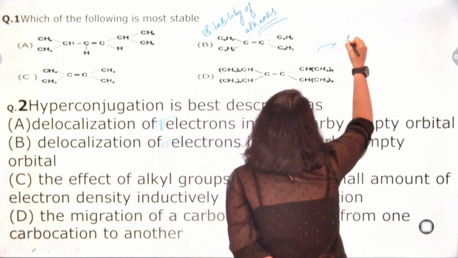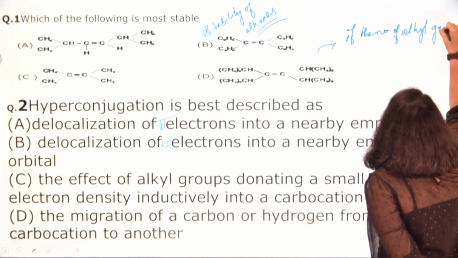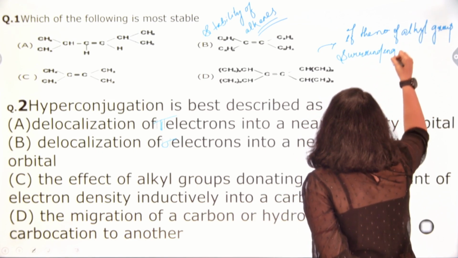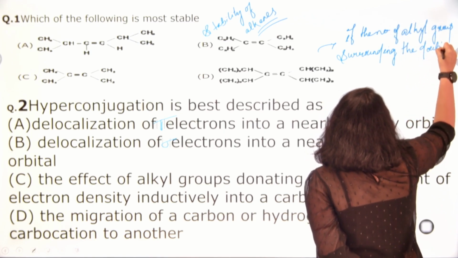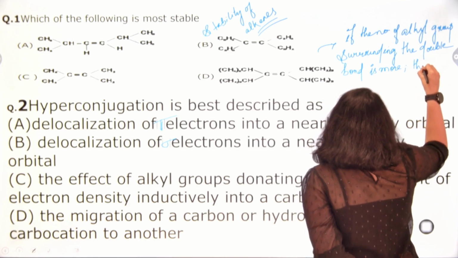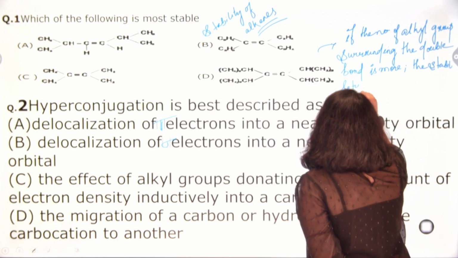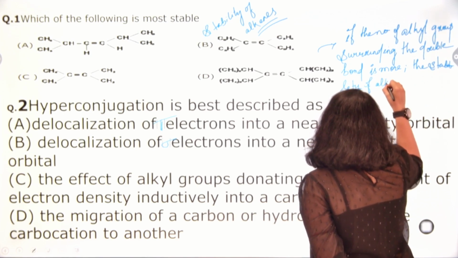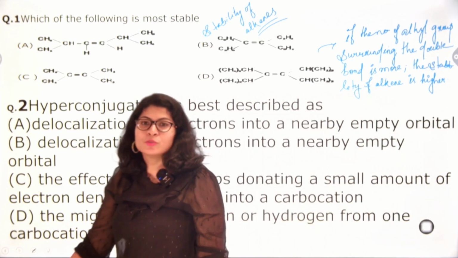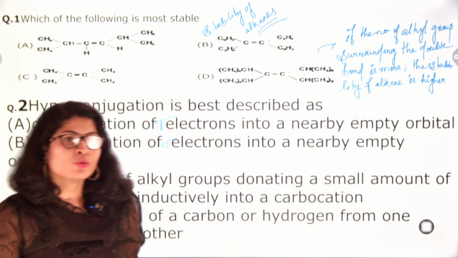The concept used here is, if the number of alkyl groups surrounding the double bond is more, then the stability of alkene is higher. This was the concept involved. So let us see all the 4 examples.